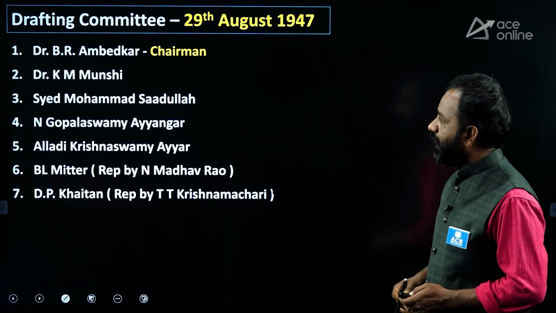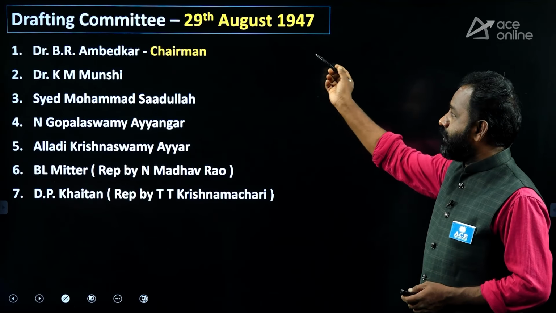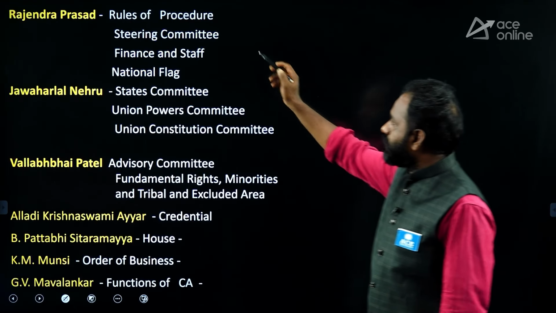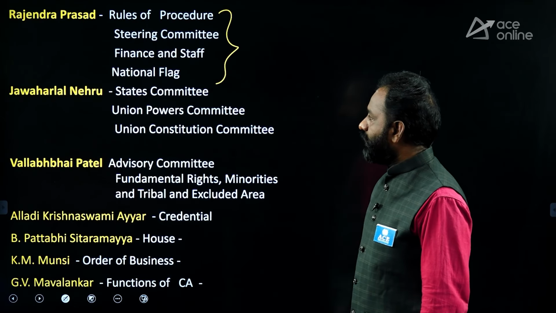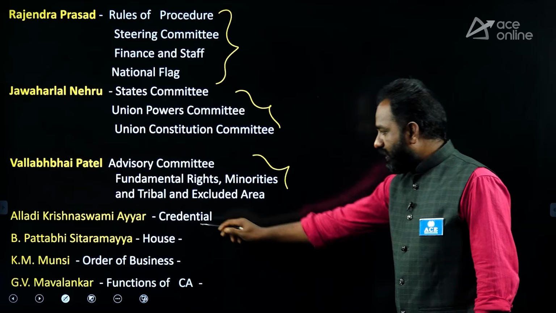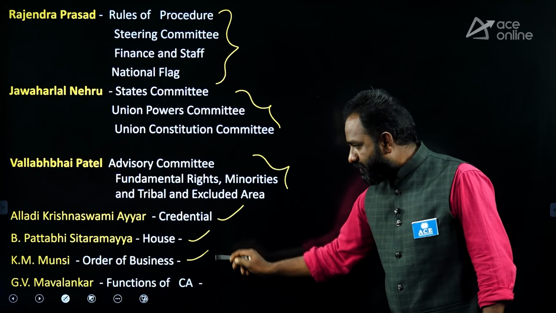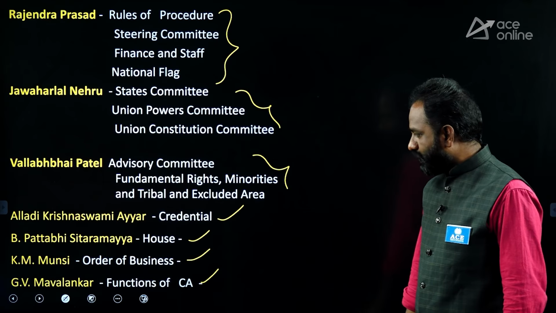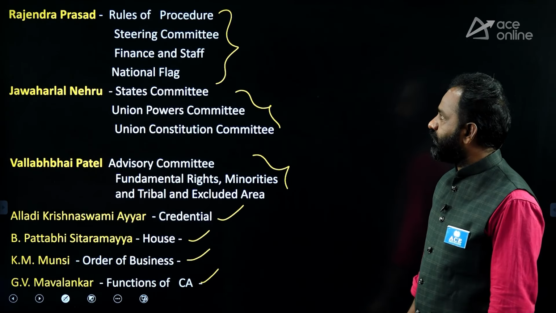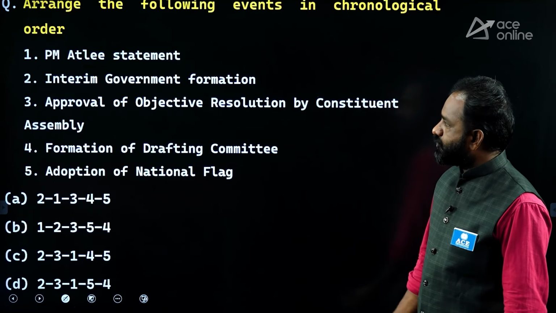Next question. I want to give some information because they repeatedly ask questions on this. Drafting Committee, the chairman was B.R. Ambedkar. Next, Babu Rajendra Prasad, head of these committees. Jawaharlal Nehru, head of these committees. Vallabhbhai Patel, head of these committees. Alladi Krishna Swamy Iyer, Credential Committee. Pattabhi Sitaramayya, House Committee. K.M. Munshi, Order of Business. G.V. Mavalankar, Functions of Constituent Assembly, and G.V. Mavalankar was also the first Lok Sabha Speaker. You know that. Some other committees are also there, please go through them.